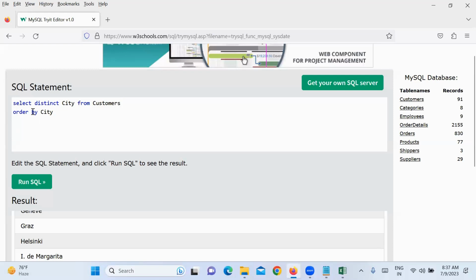Group by is used when I want to group all the similar, identical data, all similar values, and do something like count or sum or max or min. For that you use group by.